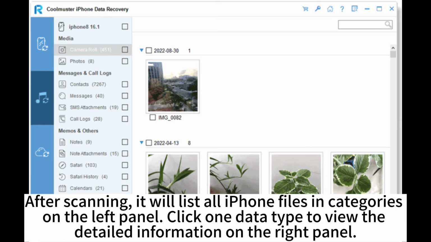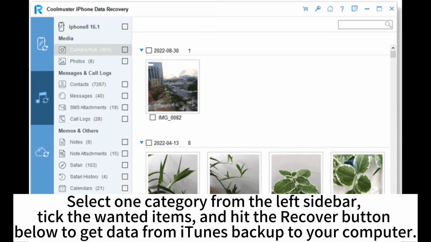After scanning, it will list all iPhone files in categories on the left panel. Click one data tab to view the detailed information on the right panel. Select one category from the left sidebar, tick the wanted items, and hit the Recover button below to get data from the iTunes backup to your computer.